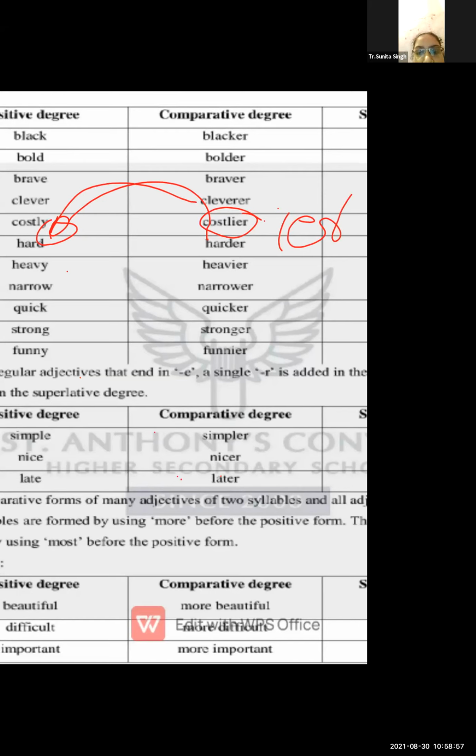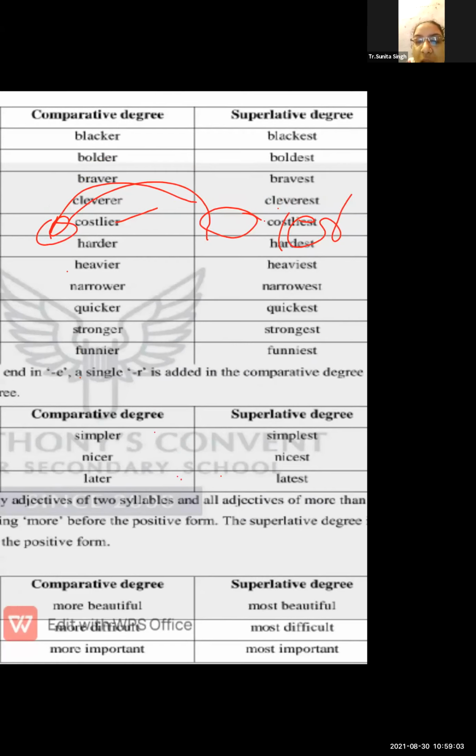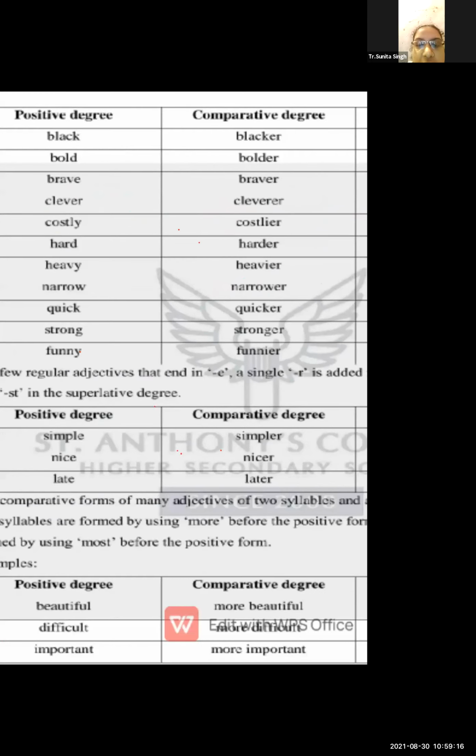Now if you want to convert this into a superlative degree, you have to add iest. Costlier, costliest. Now the next: hard, harder, hardest, heavy, heavier.